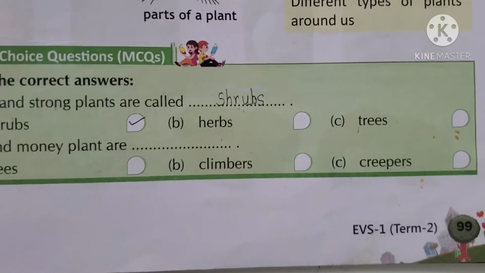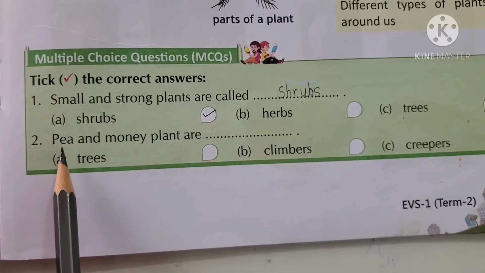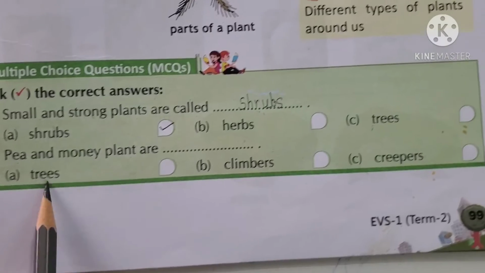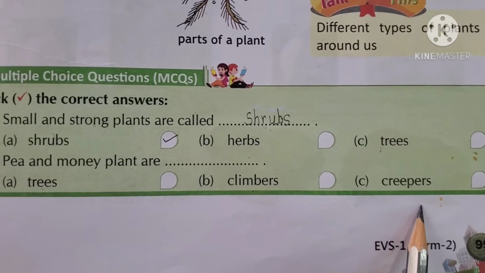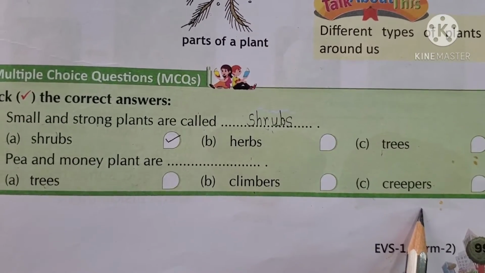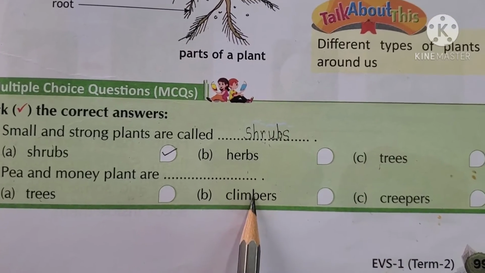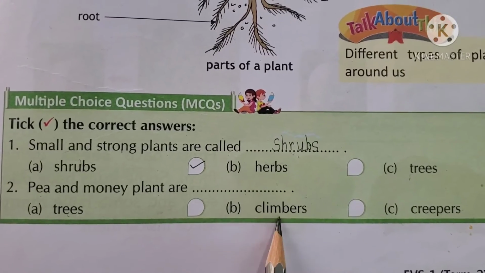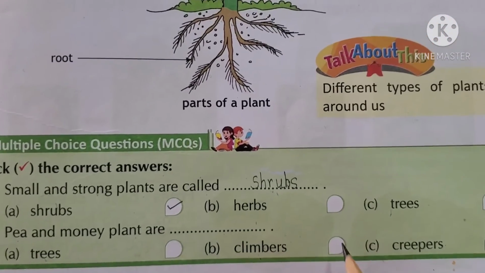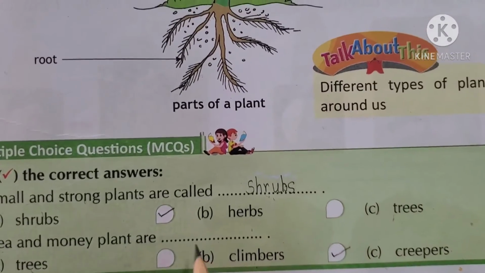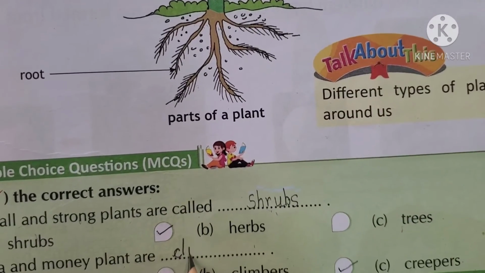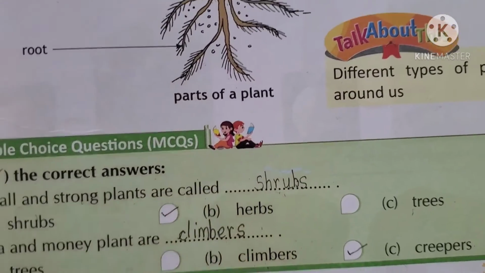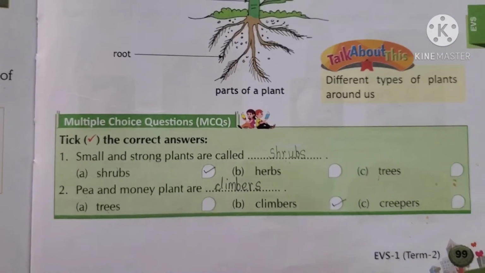Shrubs. Okay? Second one. Pea and money plant are dash. Trees, climbers, creepers. What are they called? Climbers, because without support they cannot grow. So these types of plants are called climbers. So please tick on climber and write here climbers. Climbers. Okay, children?